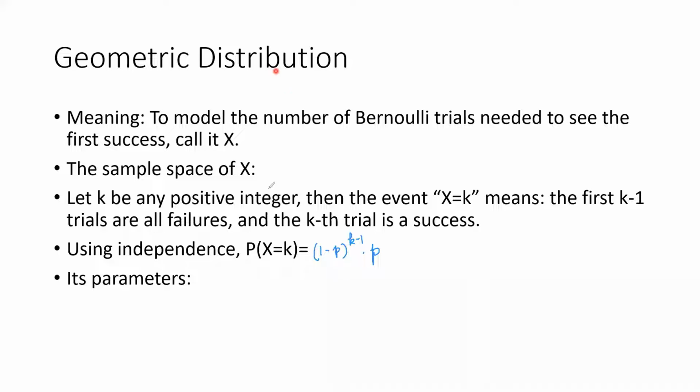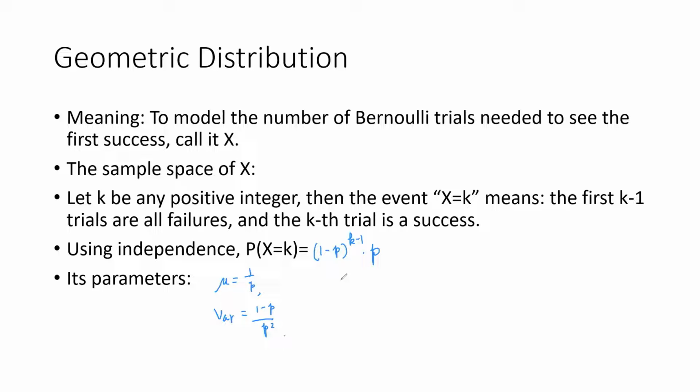Its parameters: the mean would be 1 over p, and the variance would be equal to (1 minus p) over p squared. There's a reason why it's called a geometric distribution, because if you let k change from 1, 2, 3, 4, and so forth, you would have a geometric sequence. We can use some facts about geometric sequences to find mu and variance, but I'm not going to do it here.